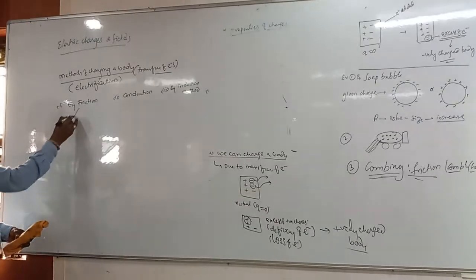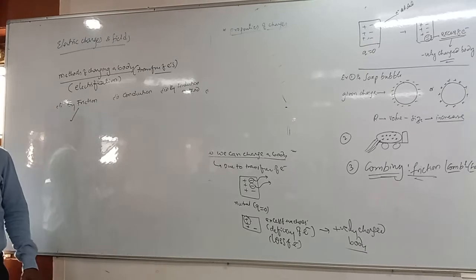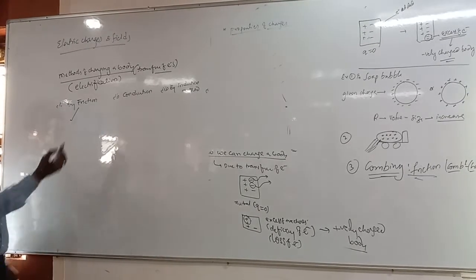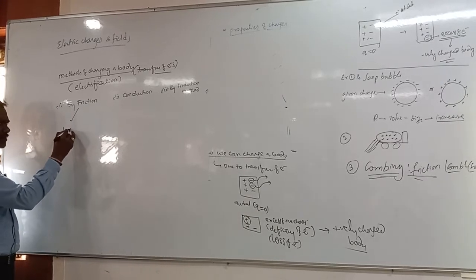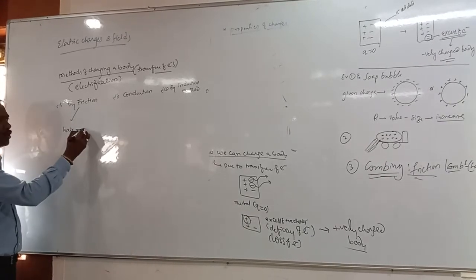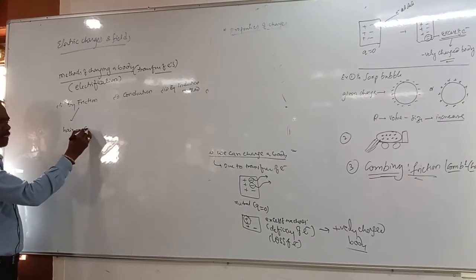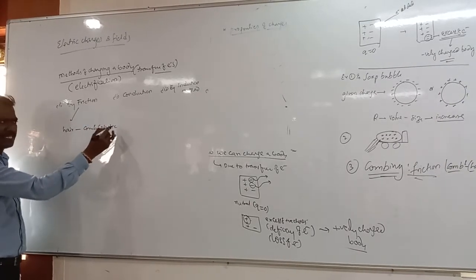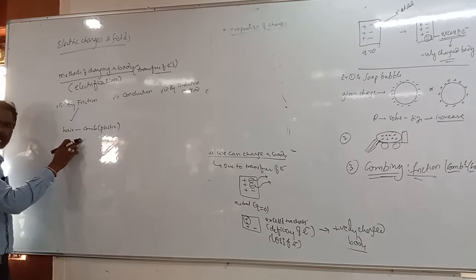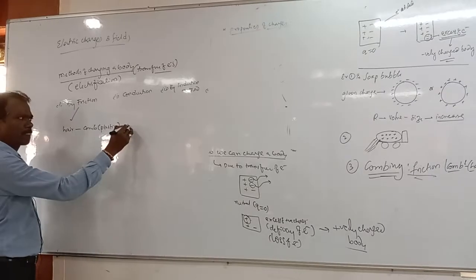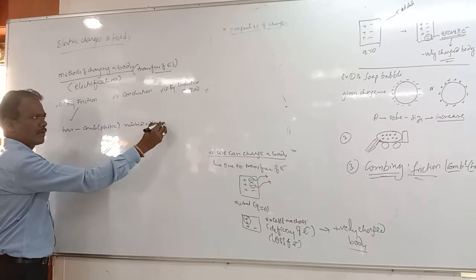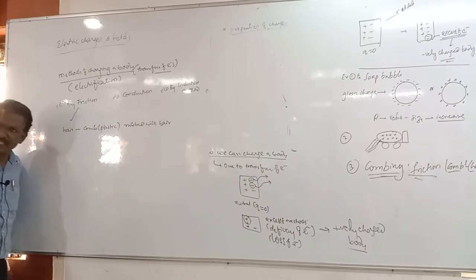Give me one example for the friction method, that is hair and comb. We are saying that if a plastic comb is rubbed with the hair, right?